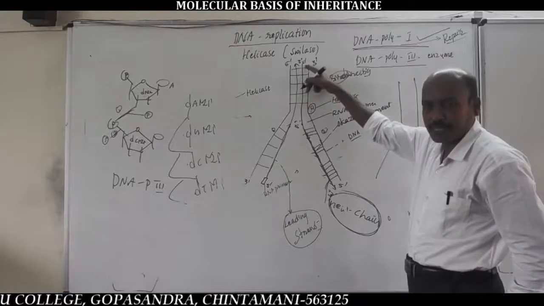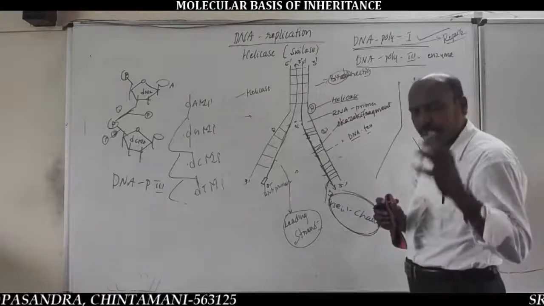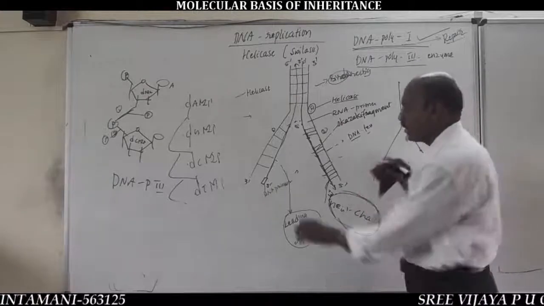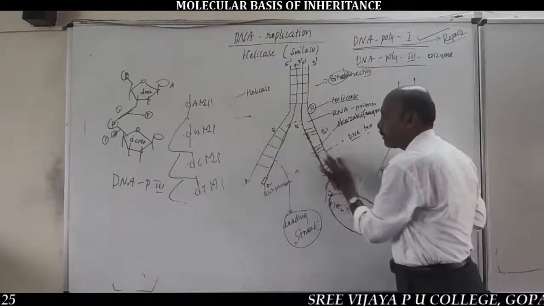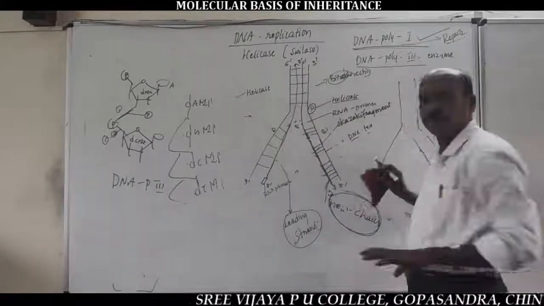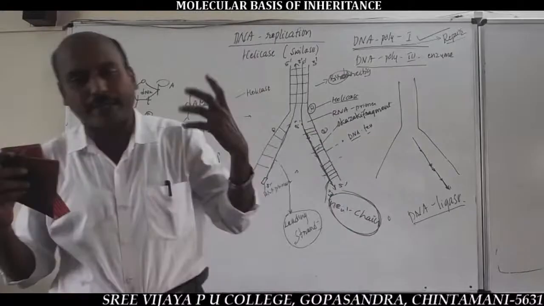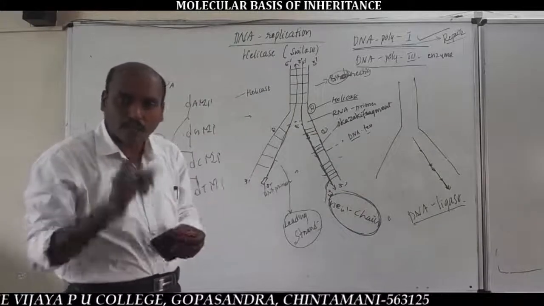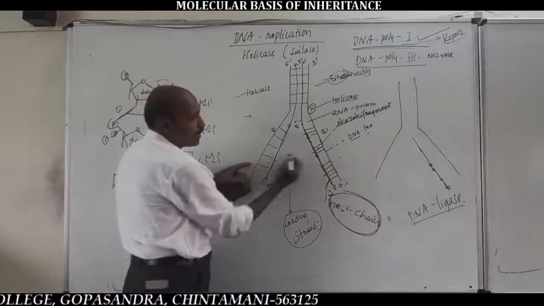Already in the introduction of DNA replication, I told you replication of DNA is bidirectional and 5' to 3' direction, because the formation of new chains, so new strands on the old template strands, occurs only in 5' to 3' direction. So, after completion of DNA replication, one parental DNA produces two daughter DNA molecules.